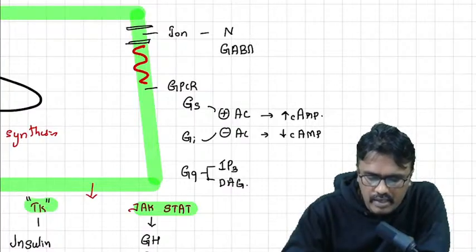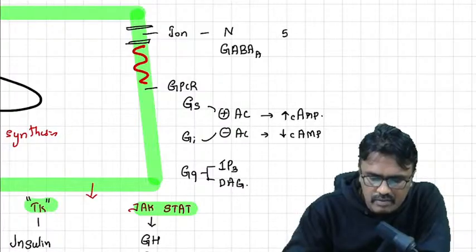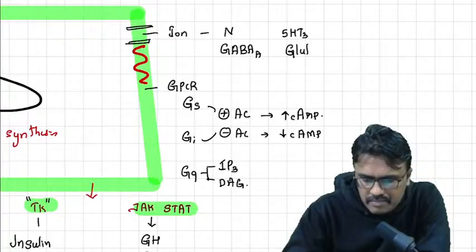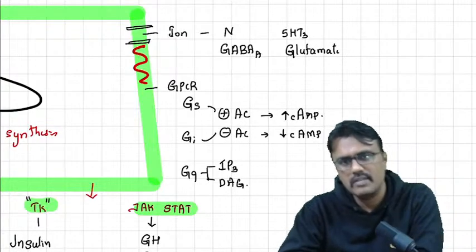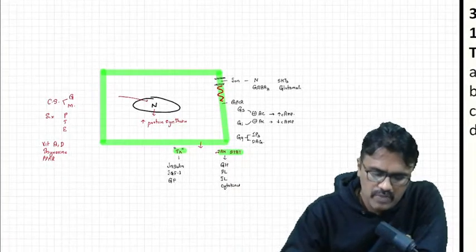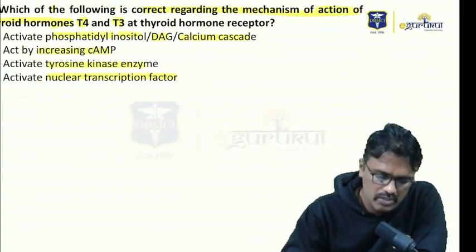Then we have GABA A, 5-HT3, then glutamate. So they conduct ions, that's why they are called ion channel receptor. So if you know these basics, now let us come to the question.